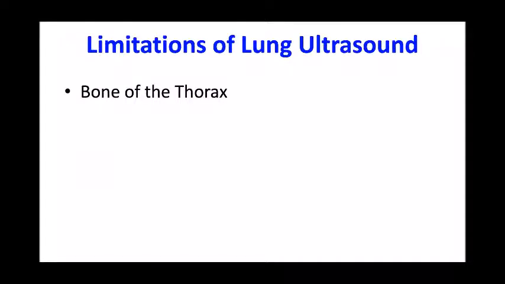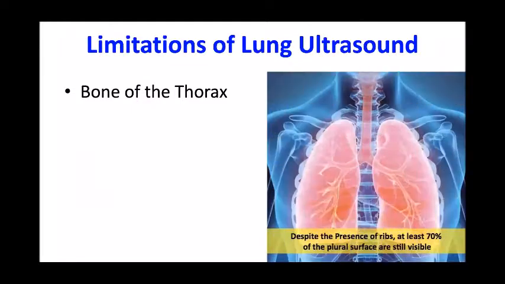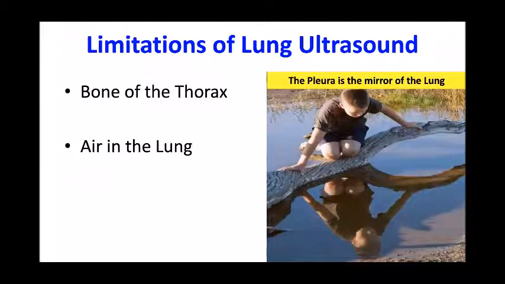Coming to the limitations of lung ultrasound, it is said that there is a lot of bone in the thorax which will prevent imaging, but however, it is found that despite the presence of the ribs, at least 70% of the pleural surface is still visible and can be imaged. Again, air in the lung is the enemy for the ultrasound beam, but we can image up to the pleura, and the pleura is the mirror of the lung.